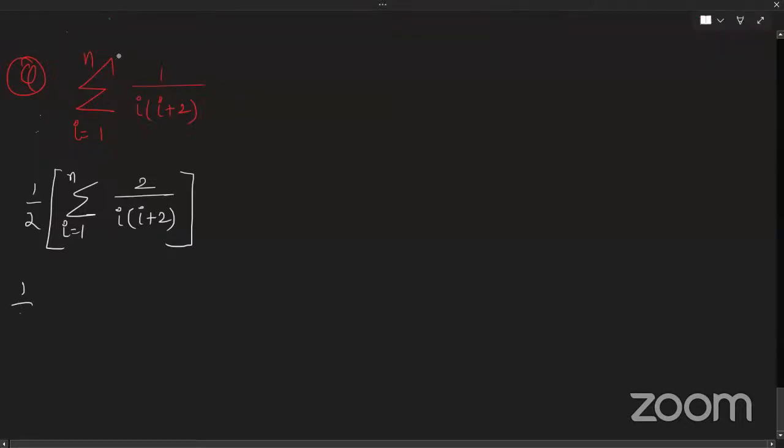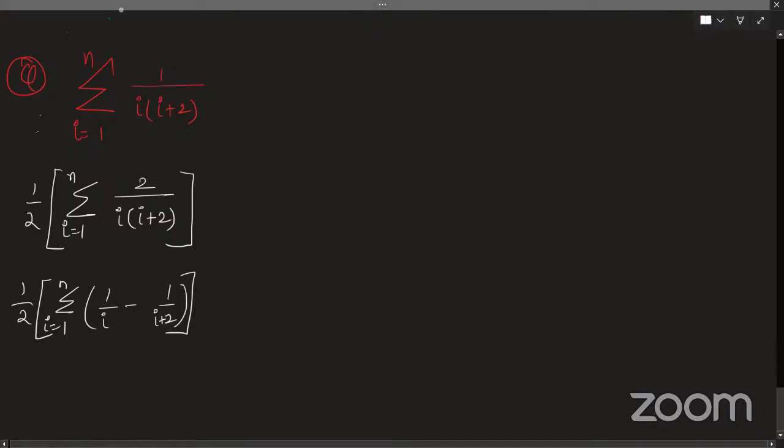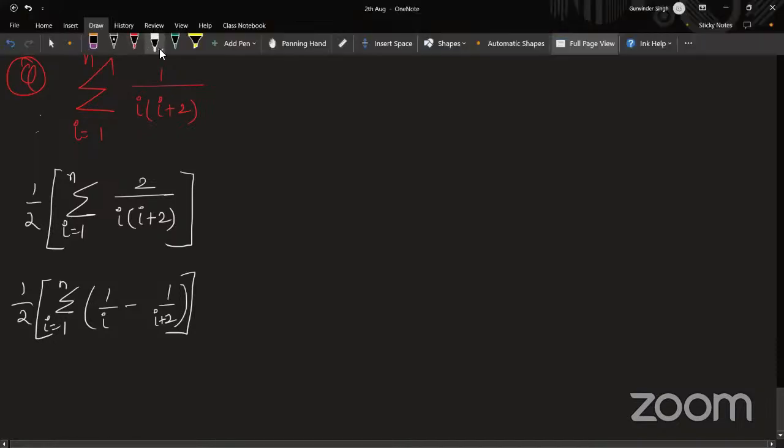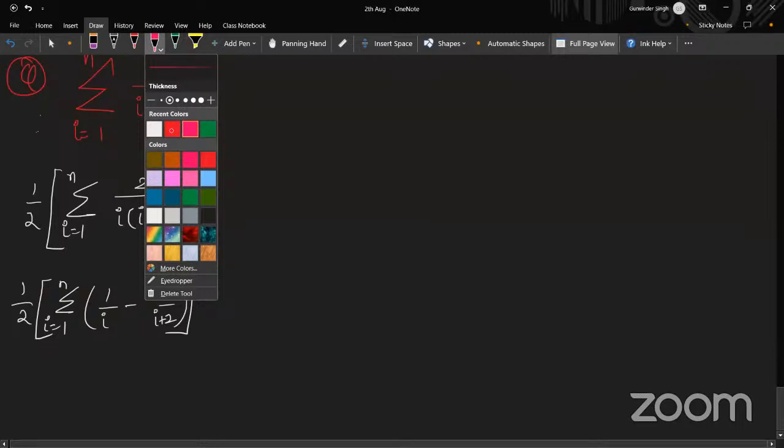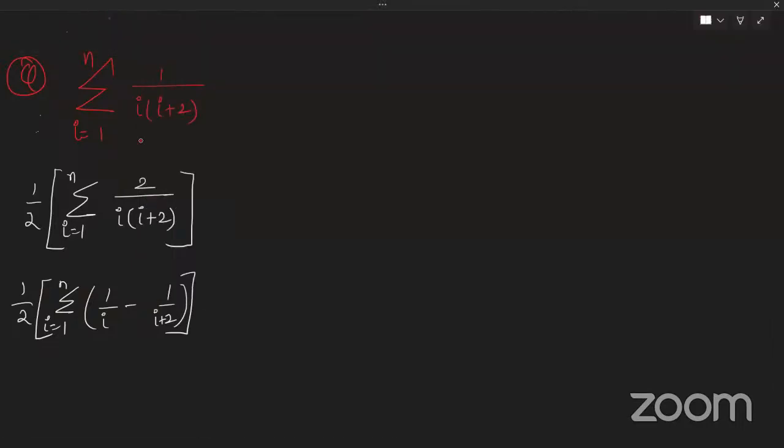So just approach the question in the same way. Now it has become half of sigma i is equal to 1 to n. Now this term can be written as 1 by i minus 1 by i plus 2. Fine? You got it, right?